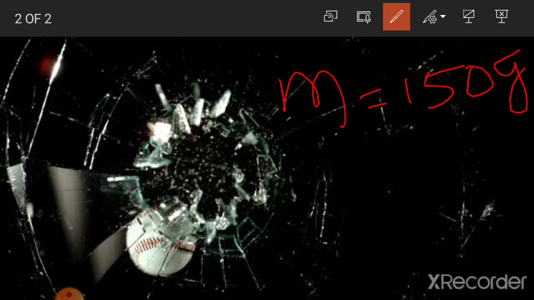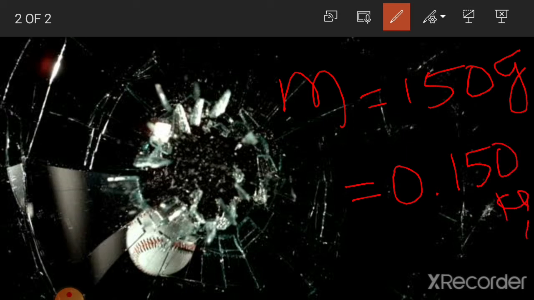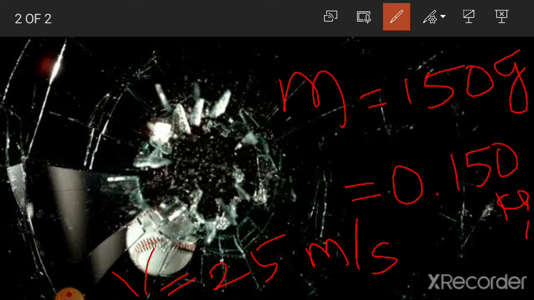The mass is 150 grams, which converted into kilograms is 0.150 kilogram, and the velocity of the ball is 25 meter per second. Now we can calculate the impact of the force, that is, the linear momentum of the object.